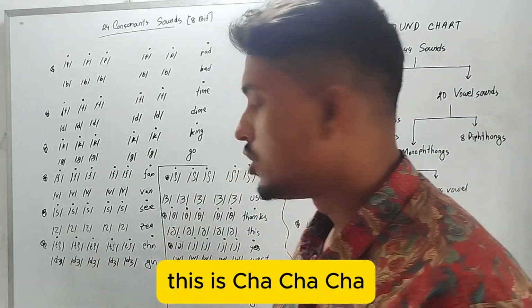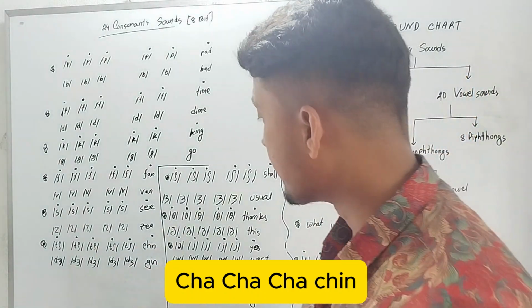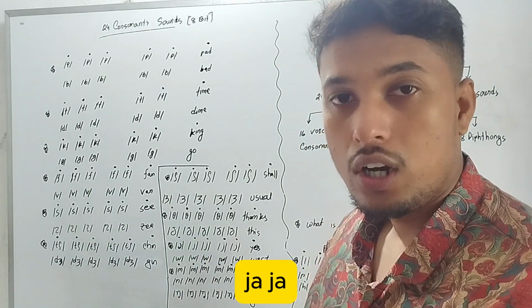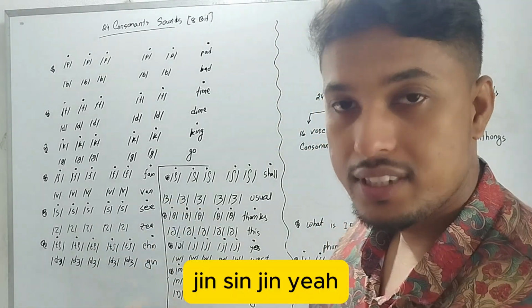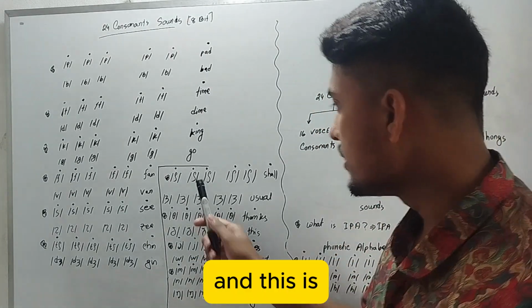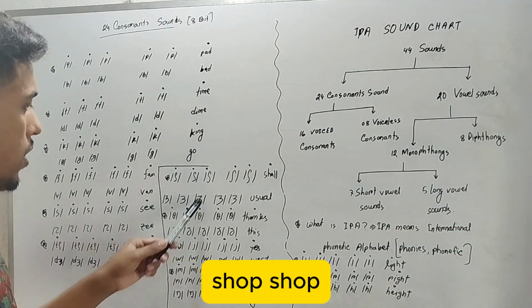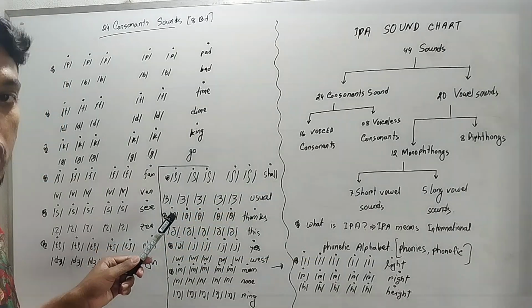This is cha, as in chin. This is ja, as in gin. And this is sha, as in shell.